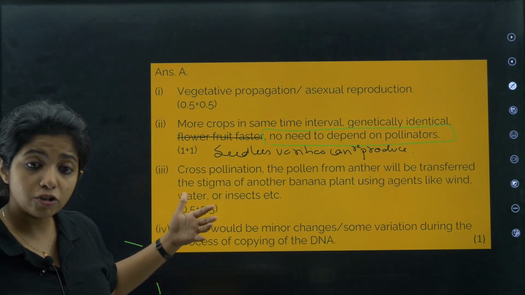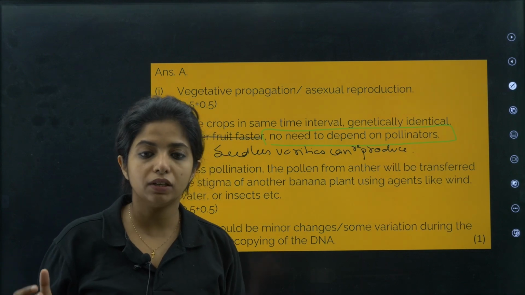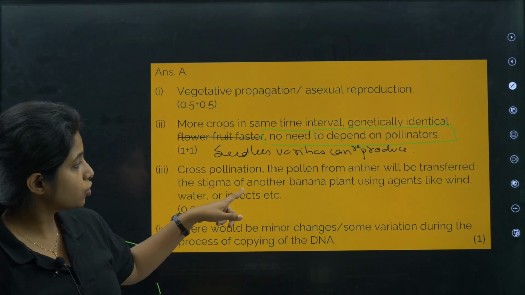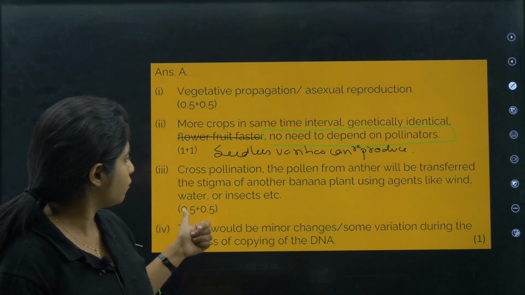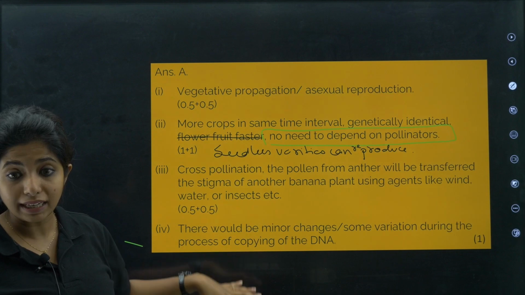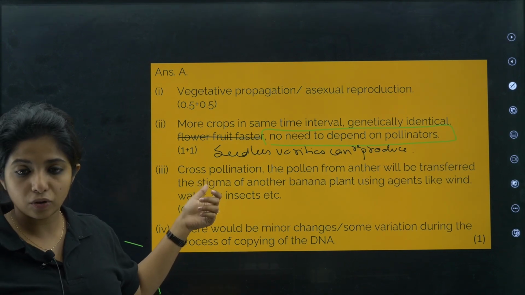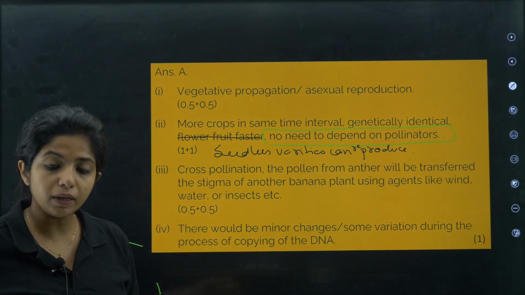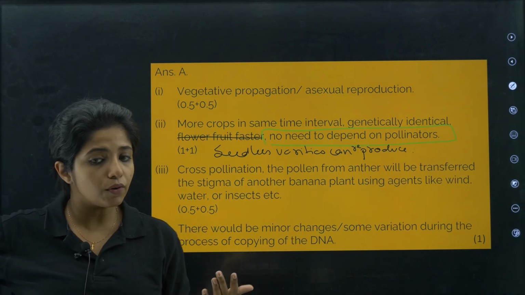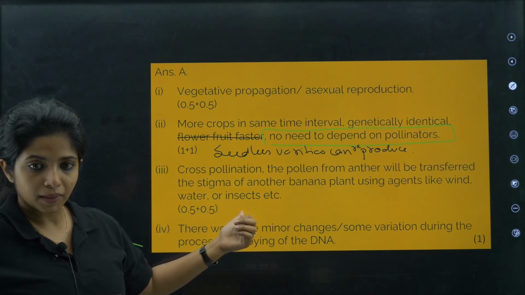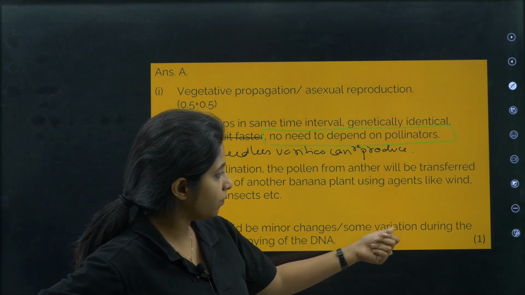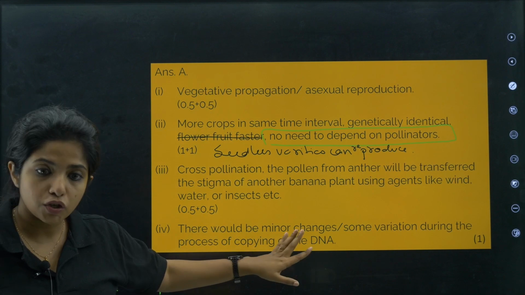Now, cross pollination, the pollen from the anther will be transferred. I told you what type of pollination will be there. If there are only male flowers, my dear children, then you have to do cross pollination. The pollen from the anther will be transferred to the stigma of another banana plant using agents like wind, water or insects. This is 0.5. So you have to talk about cross pollination in a detailed manner. Okay, talk a bit about cross pollination. That is, pollen from this will be transferred to another plant which is having the stigma. And what are the agents being involved? Wind, water or insects. Okay, explain a bit more. Now there would be minor changes, some variations during the process of copying of DNA, which is why there is a difference.